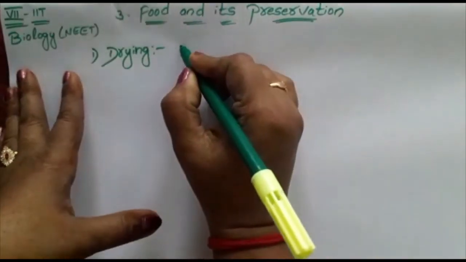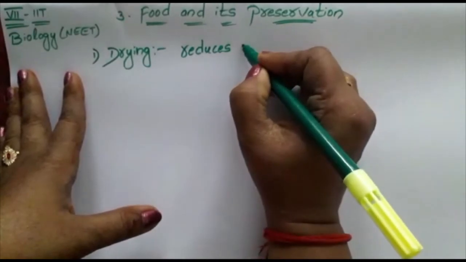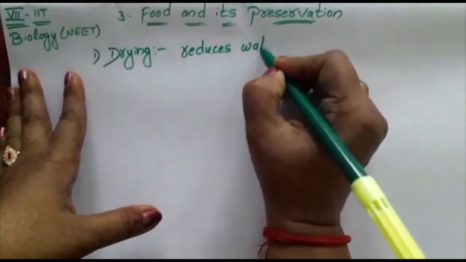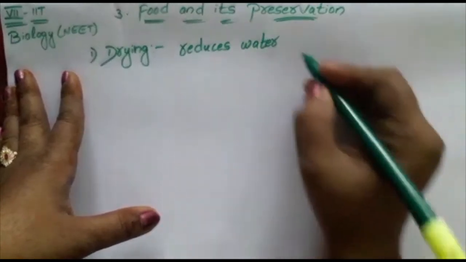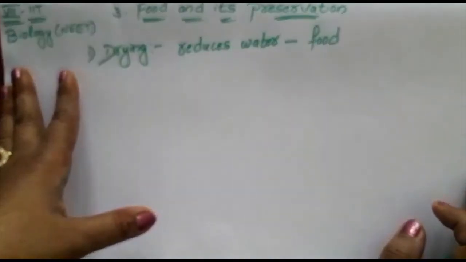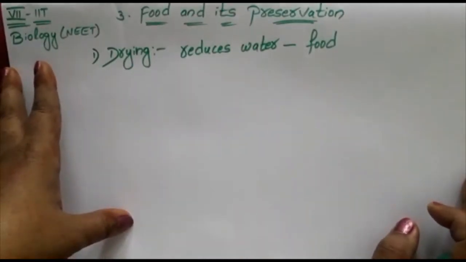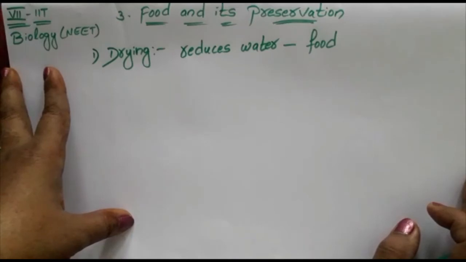It reduces the water in the food, so that microbes will not grow. As you know, microbes are easily attracted to water and grow.